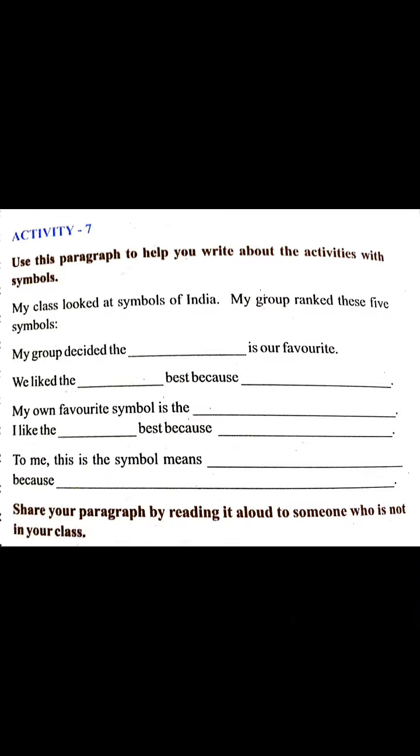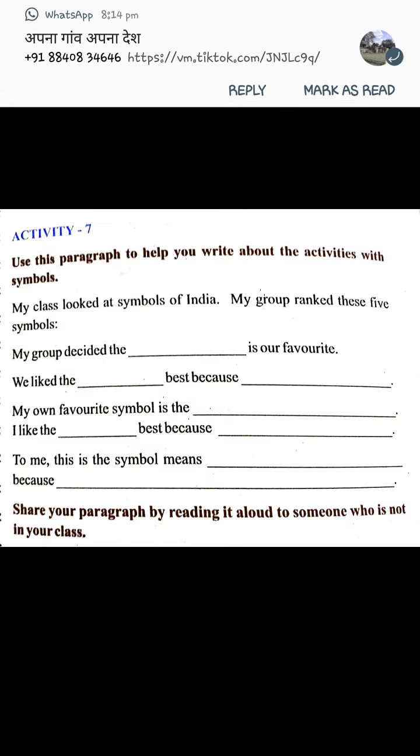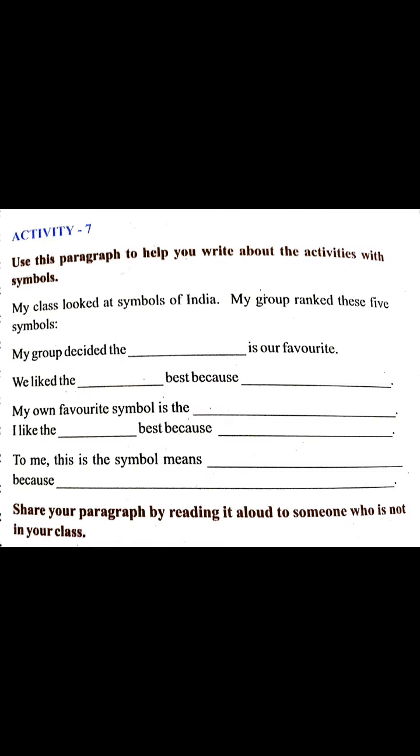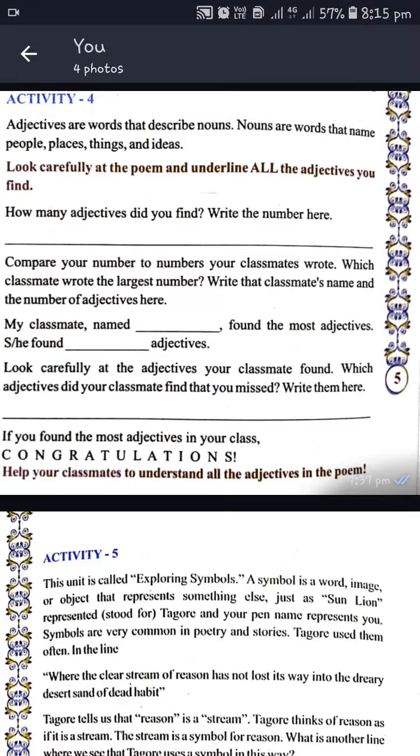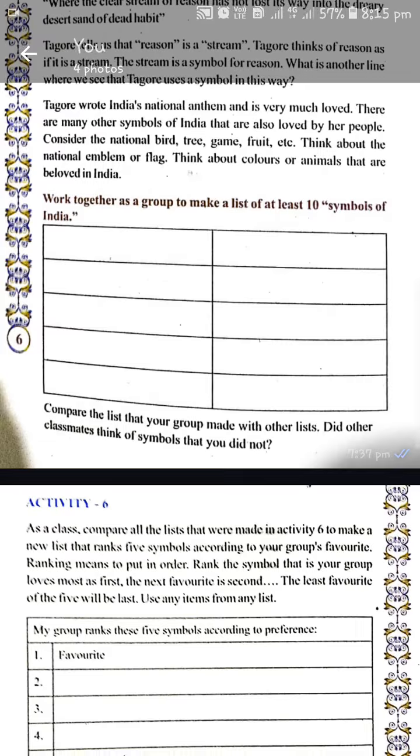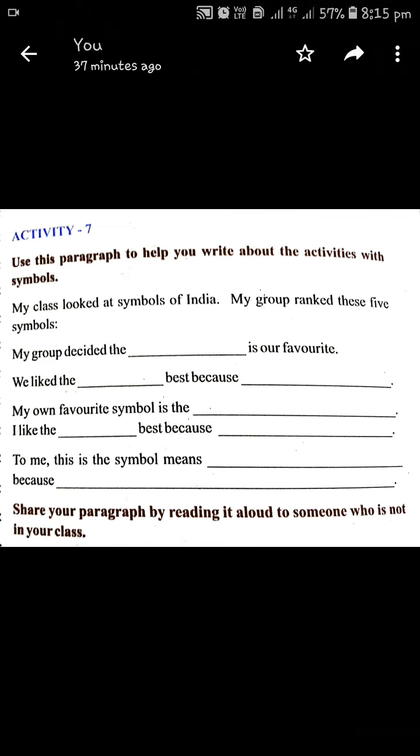Let's go to activity number 7. Here use this paragraph to help you write about the activities with symbols. So the activity which you did right now: my class looked at symbols of India, my group ranked these 5 symbols, my group decided the dash is our favorite, we like the dash best because you have to say the reason why you liked the particular thing. So in this way you can complete activity number 7.